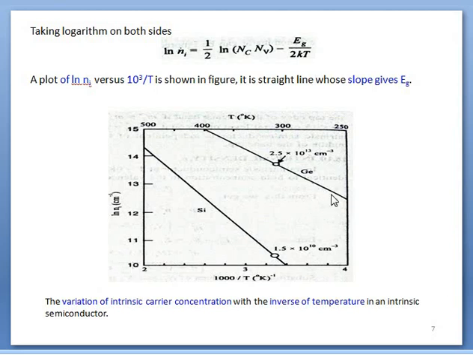Similarly, this material represents silicon solid, and this represents germanium solid. As we know, the forbidden energy gap for germanium is around 0.72 electron volt and for silicon 1.12 electron volt. The gap is higher in silicon. So a higher amount of energy will be required for electrons to transit from valence band to conduction band. Higher energy means higher temperature will be required. So that can be seen here.